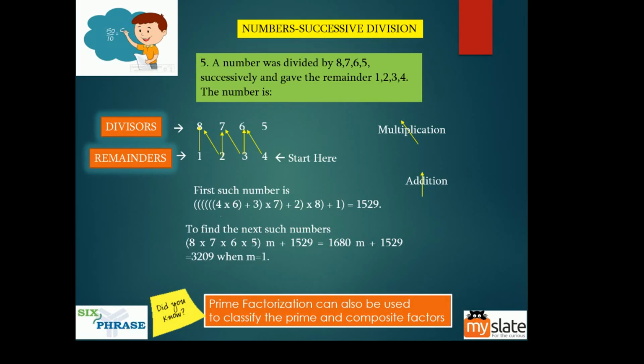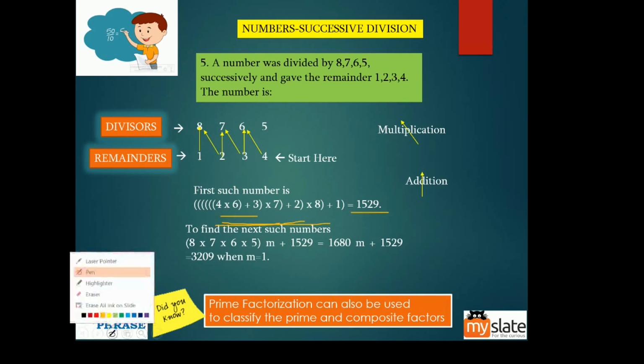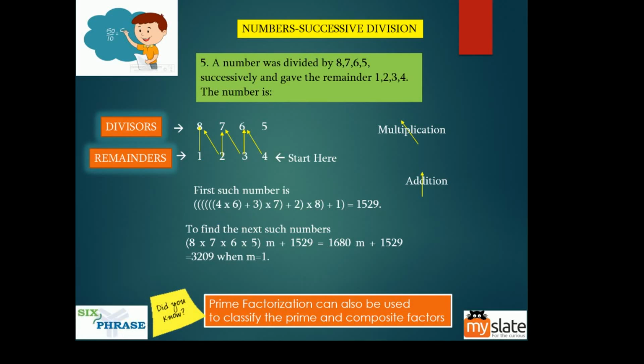So that is what I've done here, plus 2. And this whole thing is multiplied by 8, plus 1. So you add all this, you'll get 1529. Now, to find the next such numbers, see, 1529 is the first number or the least number which exhibits this characteristic. What is that characteristic?